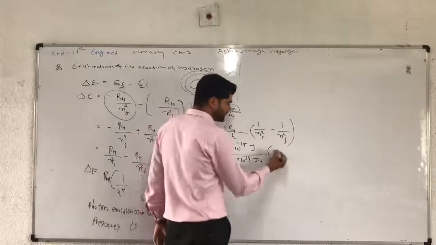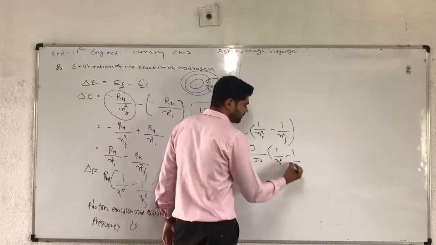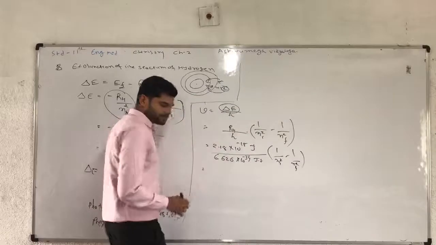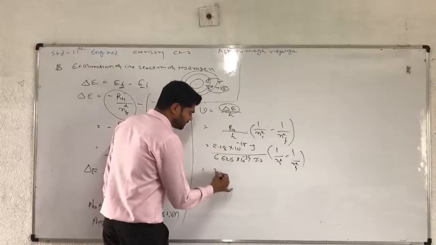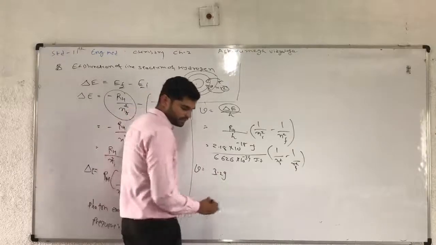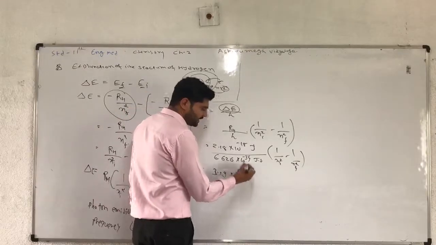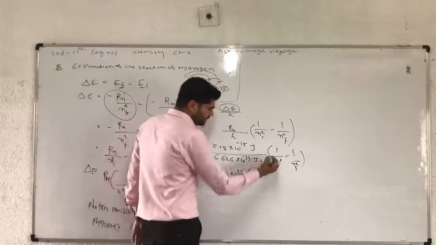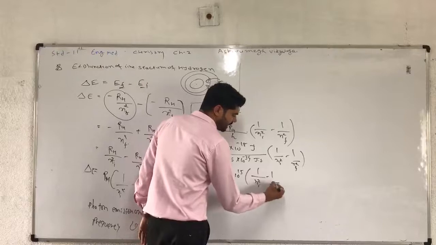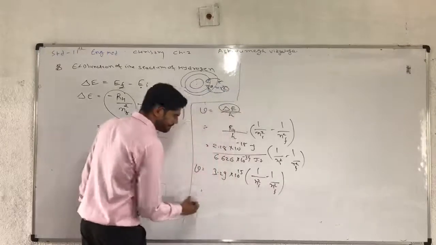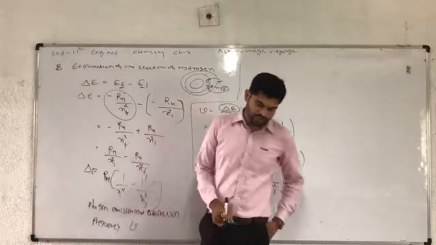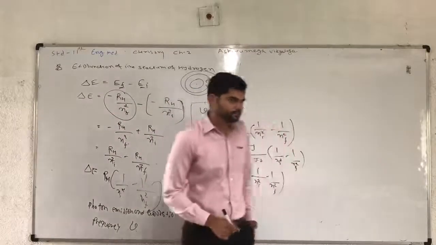1 upon n square is 1 upon initial minus 1 upon final. After simplification we get the frequency as 3.29 into 10 raised to 15, and the remaining term is as it is: 1 upon Ni square minus 1 upon final quantum number square. So completed. Now number of photon.